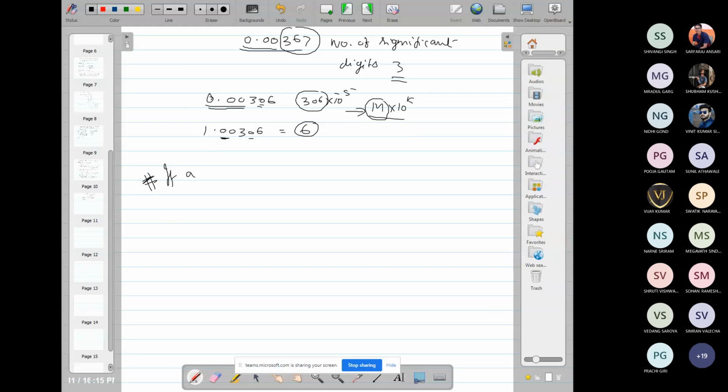If a number is correct up to n decimal places, the minimum error is 0, but the exact error in general we are not able to find.